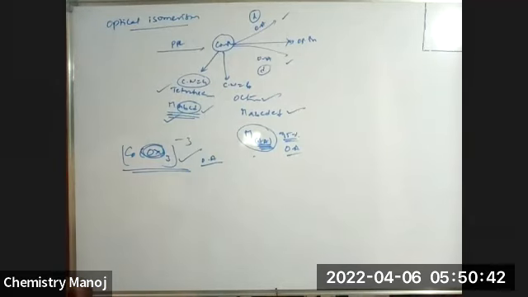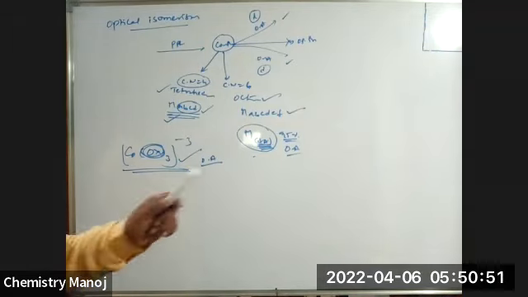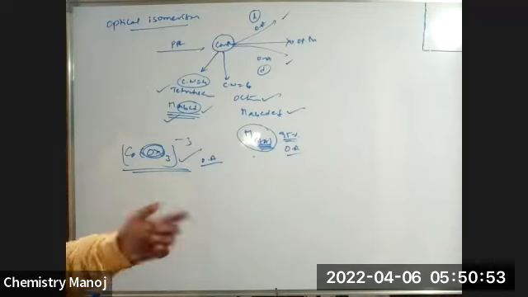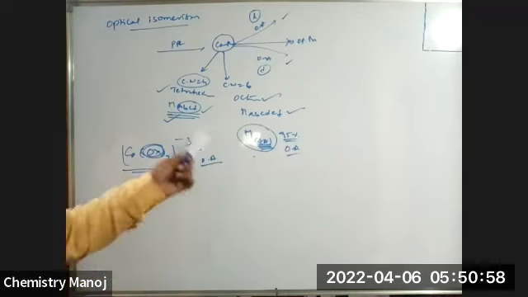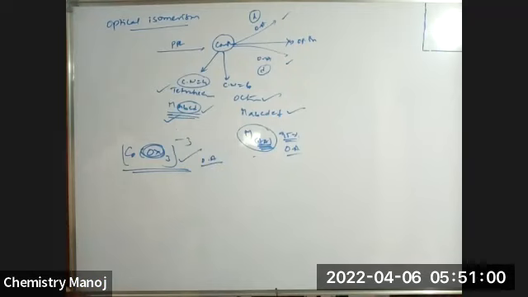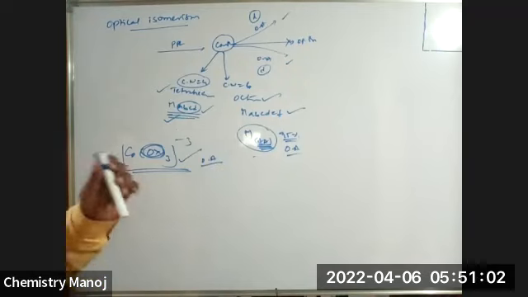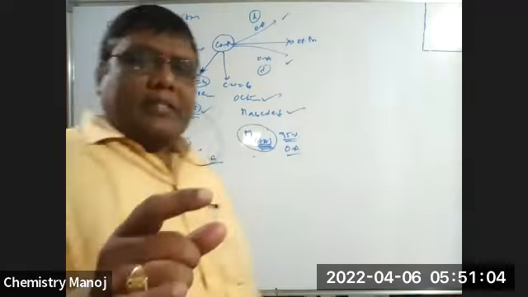Bidentate ligands can rotate it because asymmetry exists, so the plane polarized light is automatically rotated. So that's why the presence of at least one bidentate ligand, with symmetric or unsymmetric donor atoms, whether both donor atoms are the same or different, that complex exhibits optical isomerism. Please keep that in your mind.